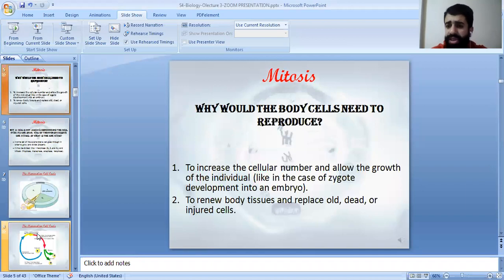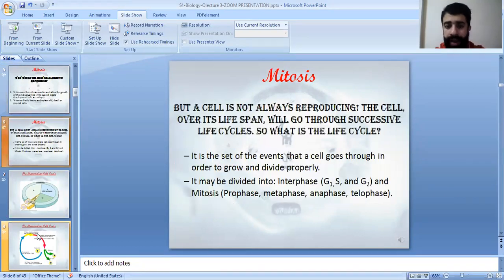Why would the body cells need to reproduce? We have two goals for reproduction, or for the mitosis process. The first goal is to increase the number of cells in the individual, like in the transformation from the zygote to an embryo. Also, to renew the body tissues and replace the old or dead cells with new ones. Mitosis occurs continuously inside the body.